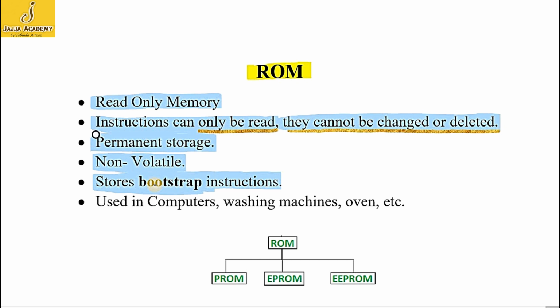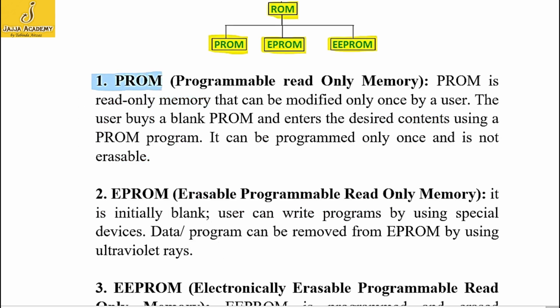ROM is also a chip that is not only used in computers but it is also used in washing machines, ovens and similar devices. Now let's discuss PROM, EPROM and EEPROM. PROM. PROM stands for Programmable Read-Only Memory. A PROM is a read-only memory that can be modified only once by a user. The user buys a blank PROM from the market and enters the desired contents.